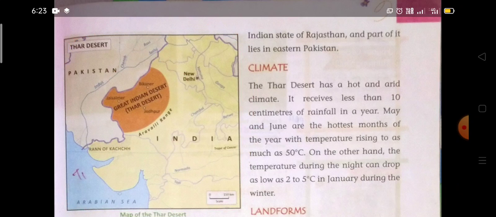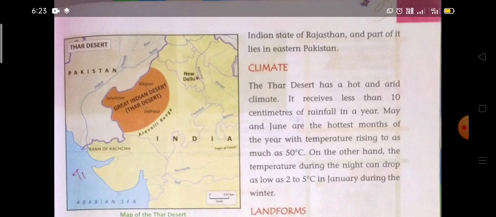At the top of your page it is written Indian state of Rajasthan, and part of it lies in eastern Pakistan. Some part of the Thar Desert lies in eastern Pakistan, and most of it lies in the state of Rajasthan, the northwestern part of our country.